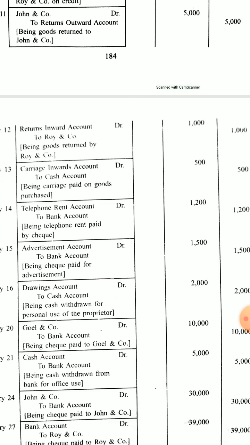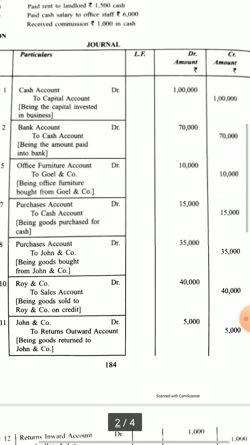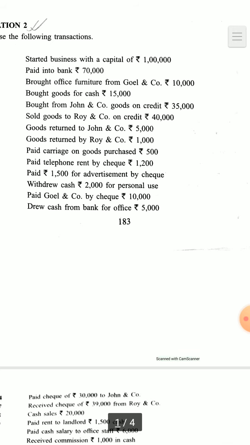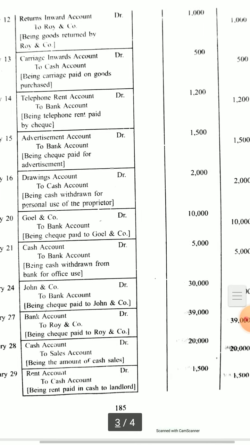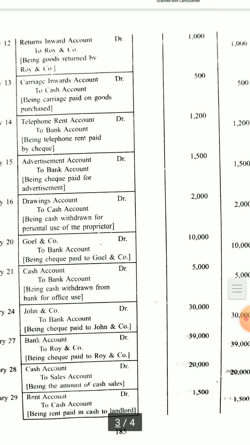Again, advertisement account. Advertisement account, when we make an expense, paid rupees 1,500 for advertisement by check. So advertisement we will also keep under a separate head, because advertisement is an important thing to us. How much advertisement and how much sales, we need to compare the data, so we keep advertisement under a separate head.